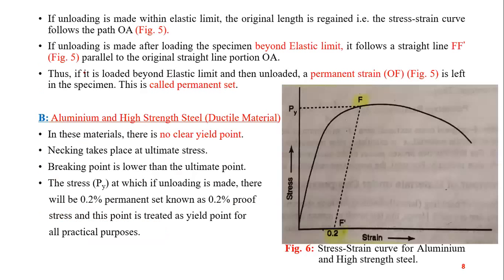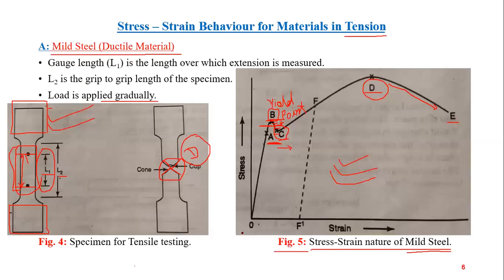Again, for the same figure, steel. If unloading is made within the elastic limit, the original length is regained. That is, the stress strain curve follows the path OA in figure 5. So I'm talking about this figure again. OA. Okay, the elastic limit is somewhere here. If at this point the load is removed, the material will regain its original shape and follow this OA path, a straight line. Okay, straight line. This one.